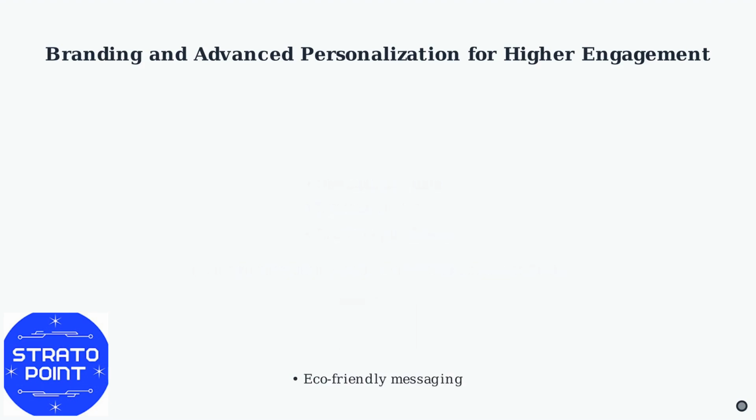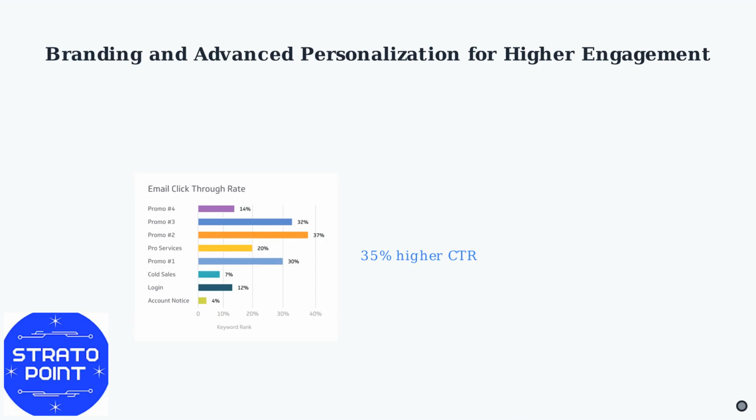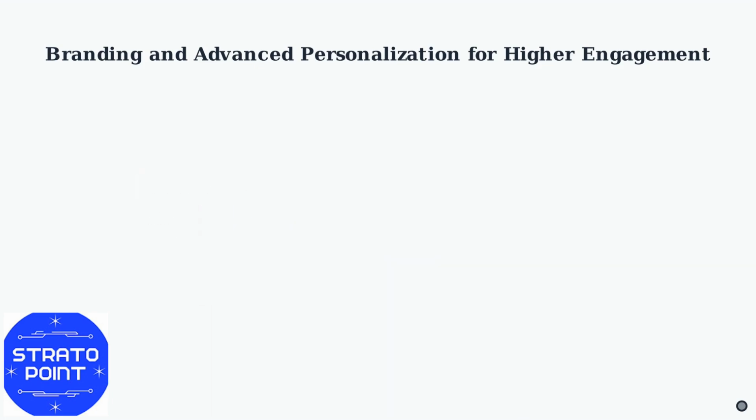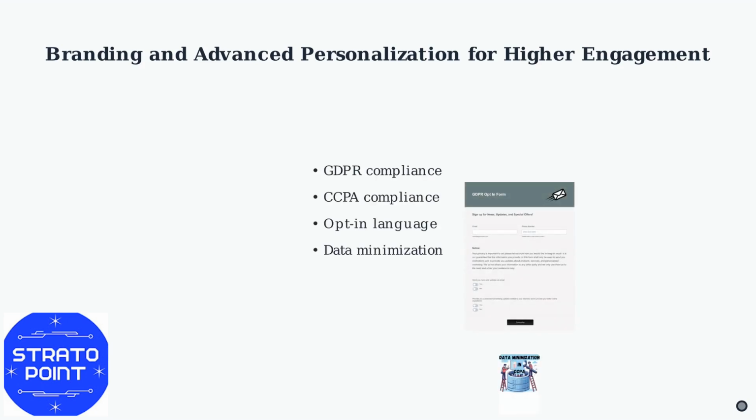Add eco-friendly messaging to align with consumer values. This approach can lead to a 35% higher click-through rate compared to default emails. It is important to stay compliant with GDPR and CCPA by including opt-in language and data minimization prompts.